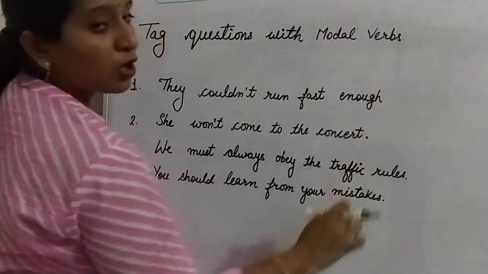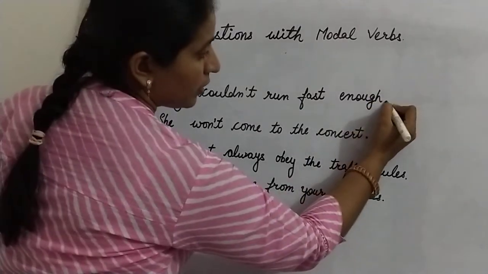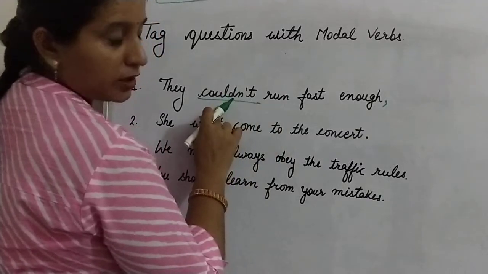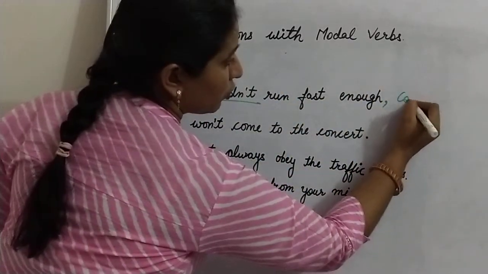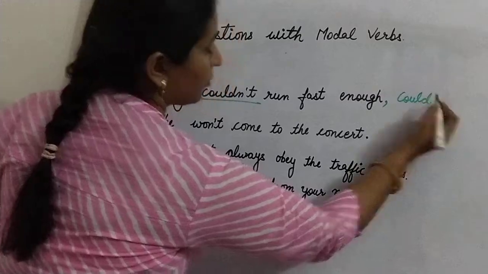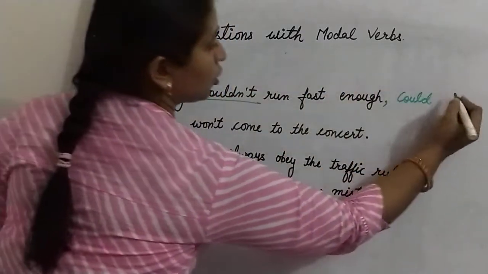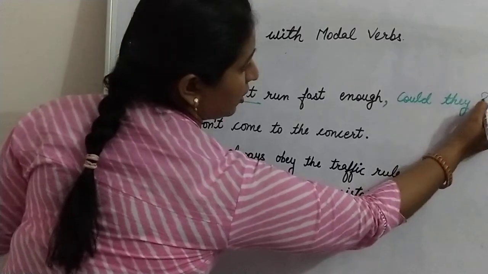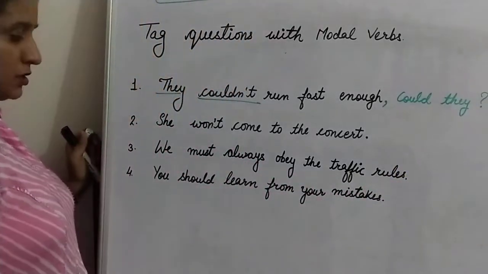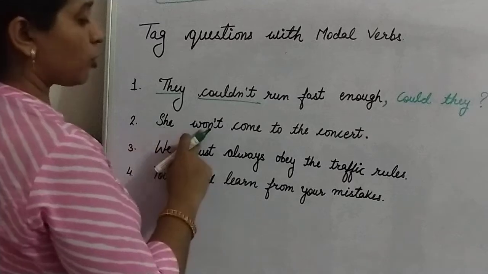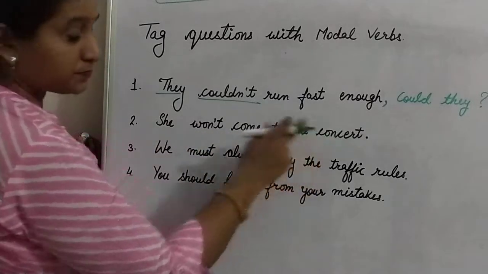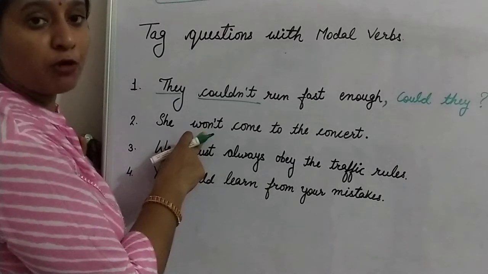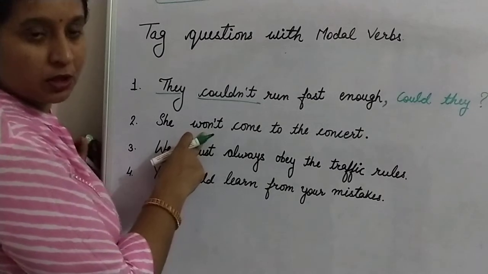First remove the full stop, put a comma. The helping verb is negative, so your modal verb is here could, and your pronoun is they: could they? Put the question mark at the last. Next, the second one is: she won't come to the concert. Here won't is the contracted form of will not.